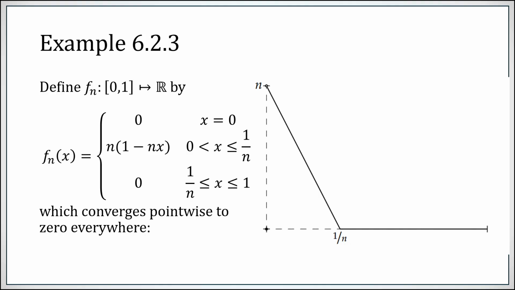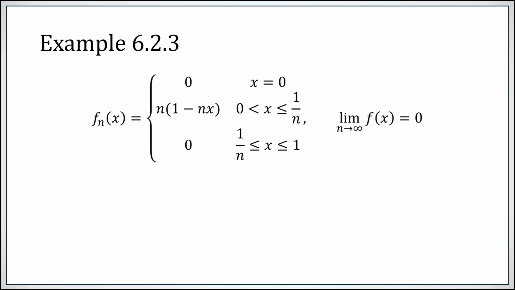Now, this converges to 0 everywhere pointwise. We fixed this left endpoint to always be 0. Anything to the right of 0 will eventually be cut off by this 1 over n, and you'll just have this flat line covering that point for all sufficiently large index. So what is the limiting function pointwise? The constant function 0. But here was our function fn.